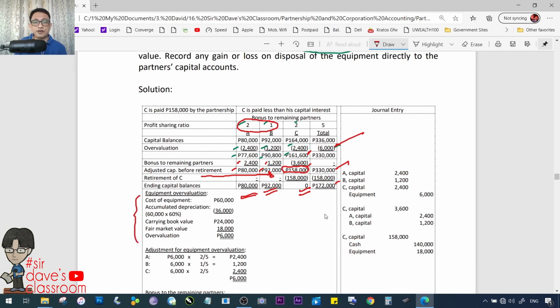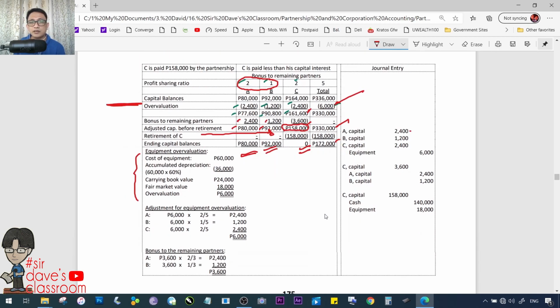Then, this is the first journal entry for the adjustment of the overvalued asset, the equipment. Alright, pinagatian nila 241,224. This is for the second journal entry, the bonus to the remaining partners. Ito yun. This is for the retirement of C. Binayaran siya ng cash at saka equipment. Ito yung pangatlong journal entry.